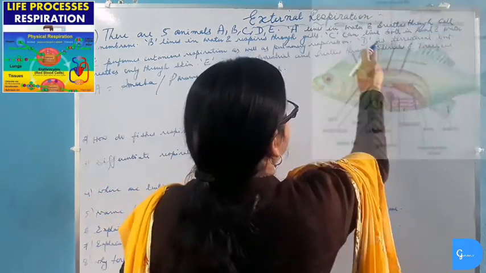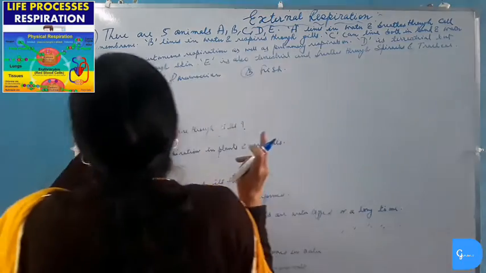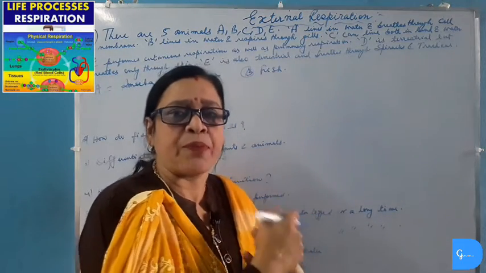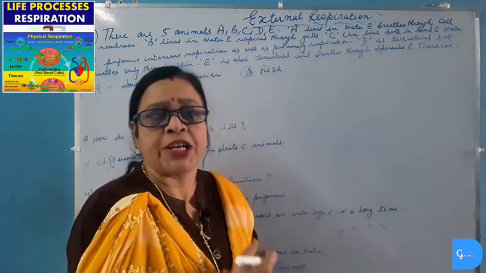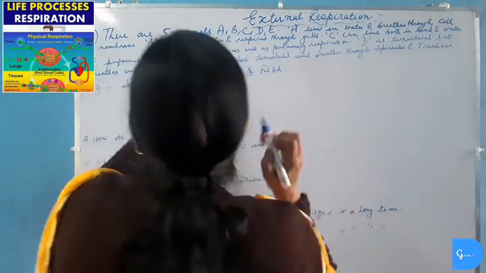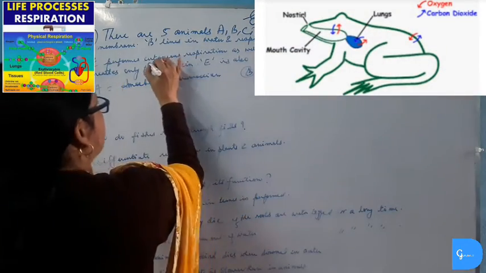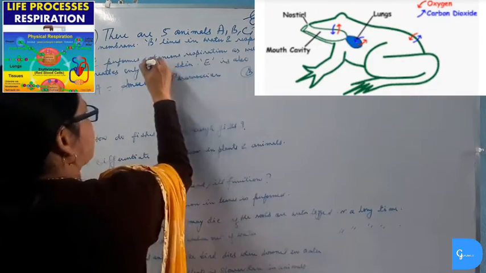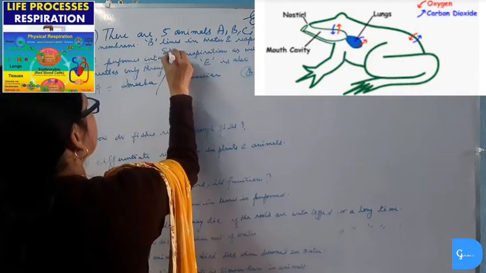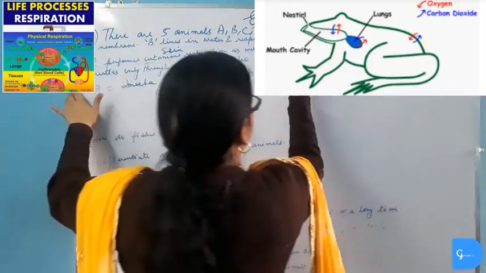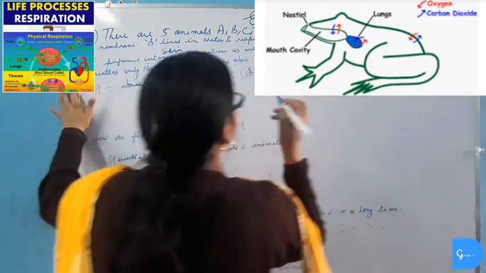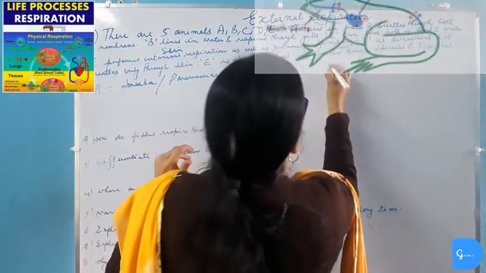Now C can live both in land and water. Only there is one animal which is called amphibian which can live both in land and in water. It is frog. And frog performs both cutaneous respiration as well as pulmonary respiration. Cutaneous respiration means respiration through skin, and pulmonary respiration means respiration through lungs. So C will be frog.